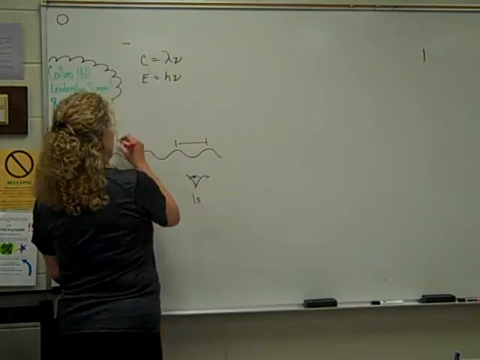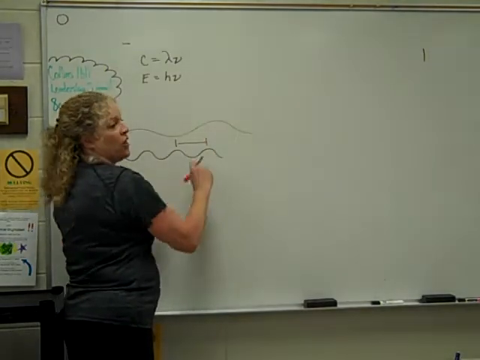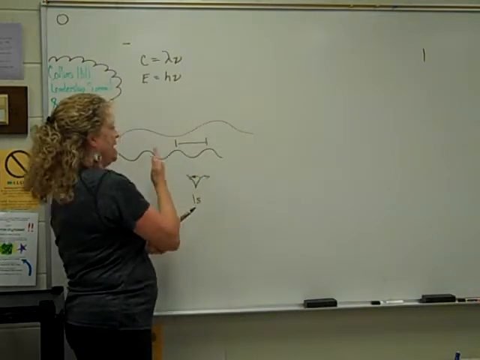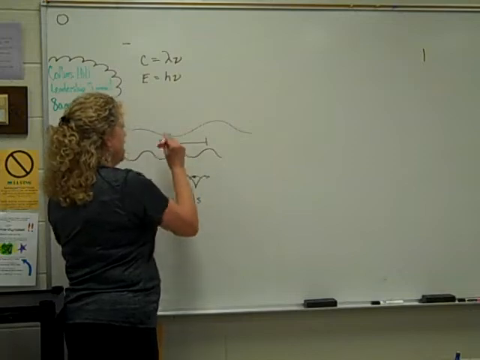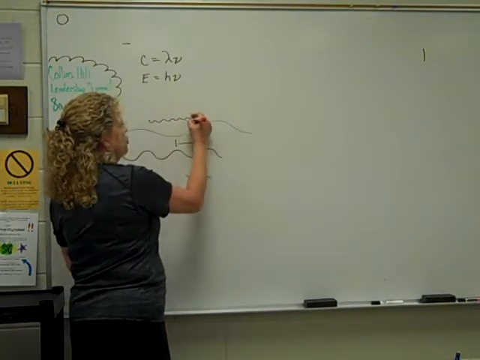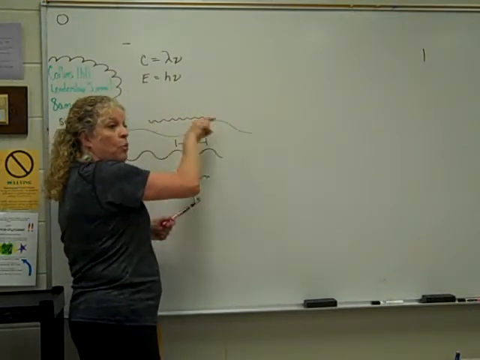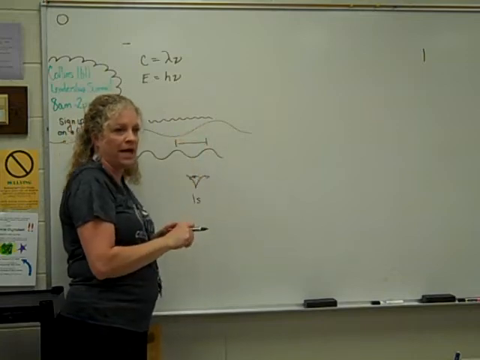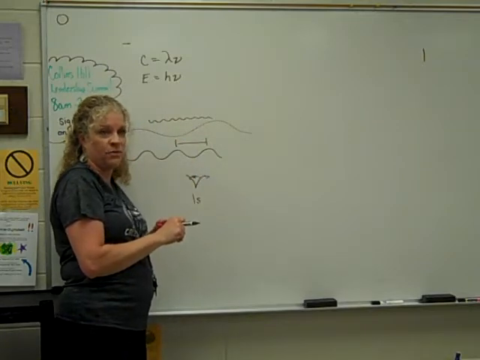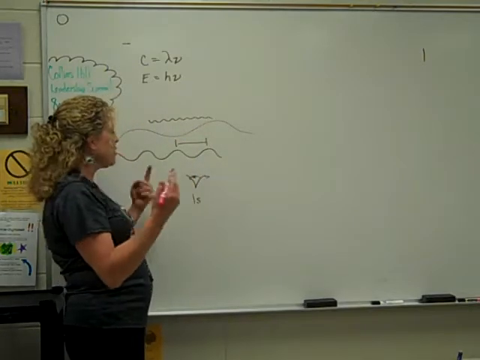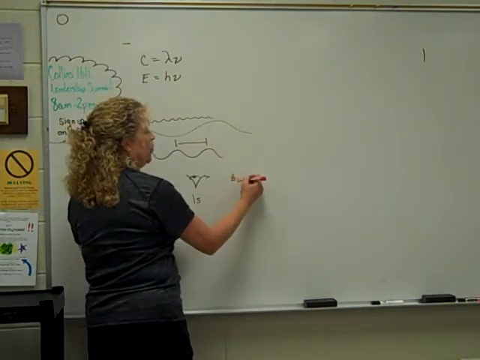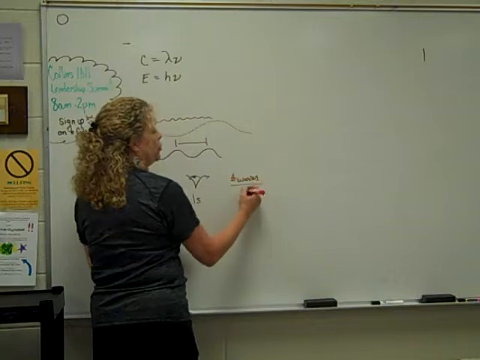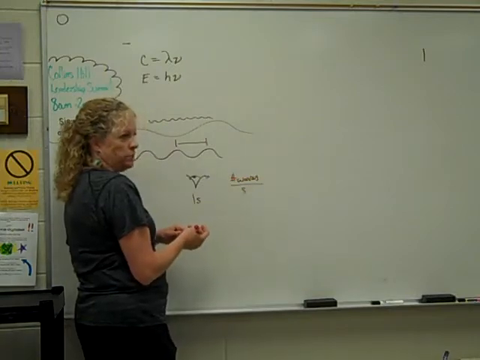If you have a really long wavelength, not that many waves can go by your fixed point in a second. If you have really short waves, then more waves can go by in a second. Does that make sense? So, frequency is the number of waves per second.